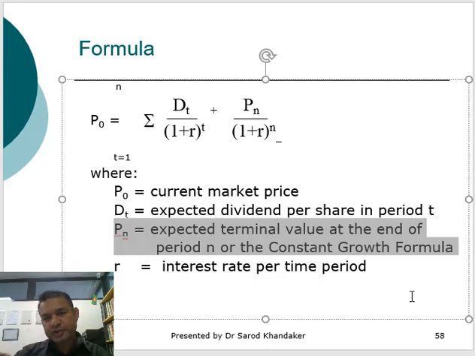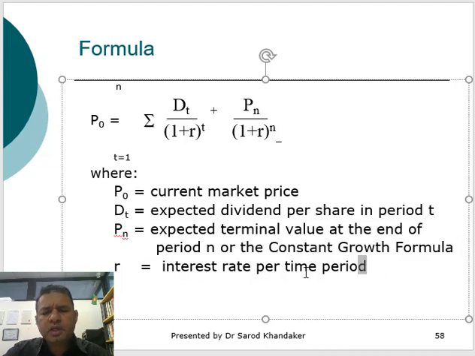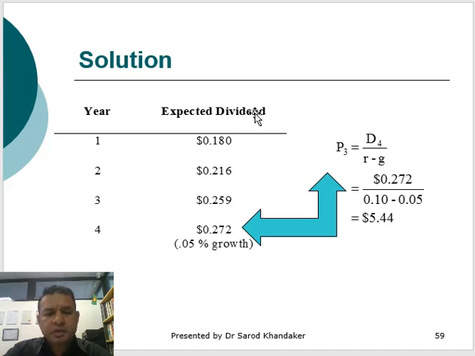So after 3 years, when the share will have a constant growth forever, what is the value of the share, or what is the terminal value of the share? And R is the interest rate per annum or per period. So let's look at it here.